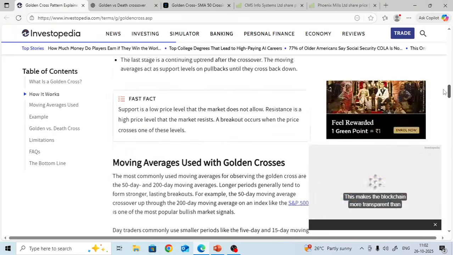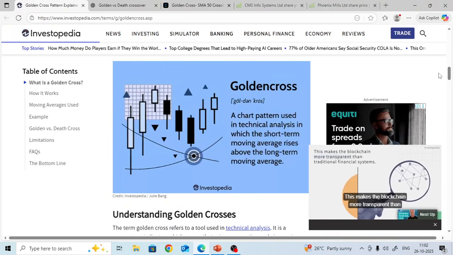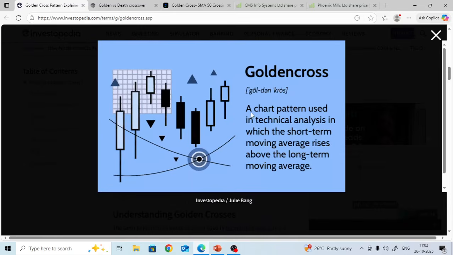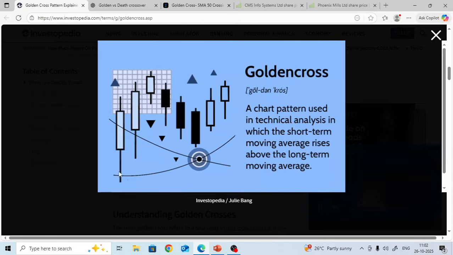What does it say? This is Investopedia. Golden crossover is a chart pattern used in technical analysis, in which the short-term moving average rises above the long-term moving average. This is the short-term moving average, which is rising above this long-term moving average. This one is the long-term moving average. It has crossed above, it rises. That's what it says: the short-term moving average rises above the long-term moving average.